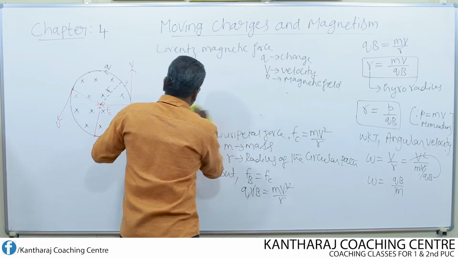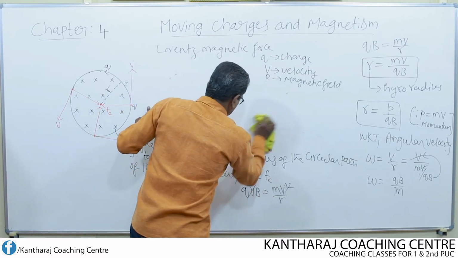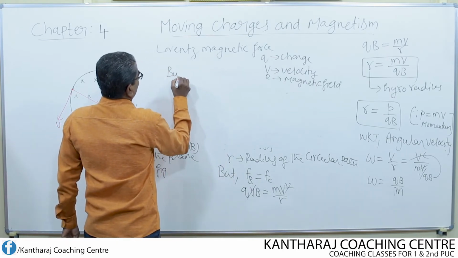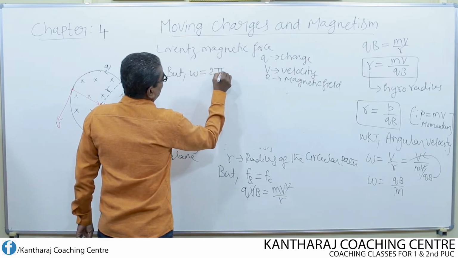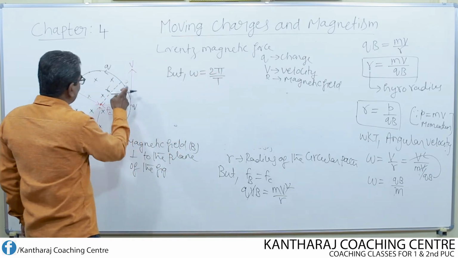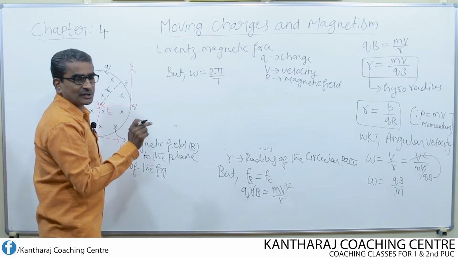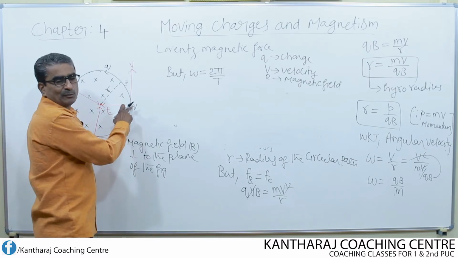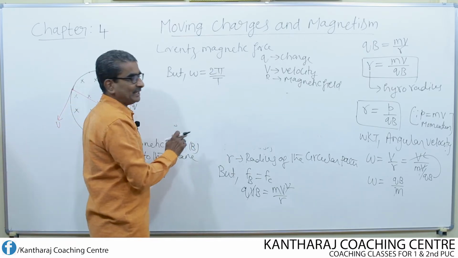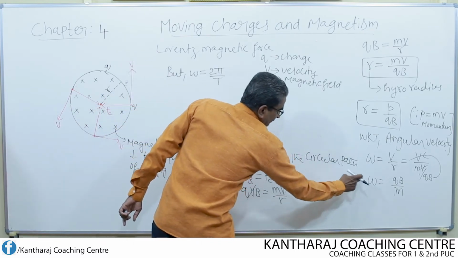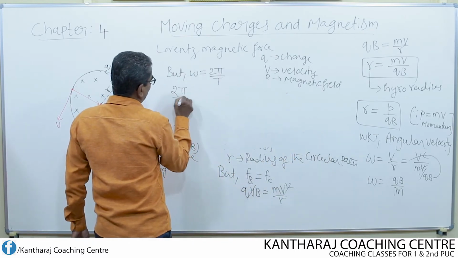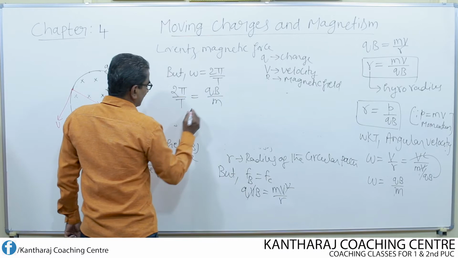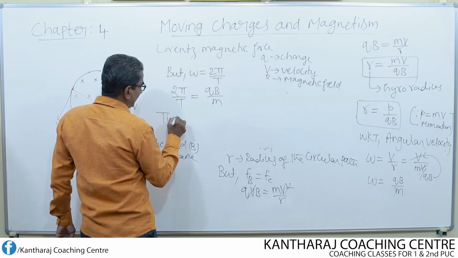Suppose I consider omega, but omega is equal to 2 pi by T. What is T? T is the time taken by the charged particle to complete one rotation or one revolution. If it starts from here and comes back to the same point, the time it takes is known as the time period. So this equation becomes, for omega I substitute 2 pi by T, which is equal to QB divided by M. Cross multiply and get the equation for time period.